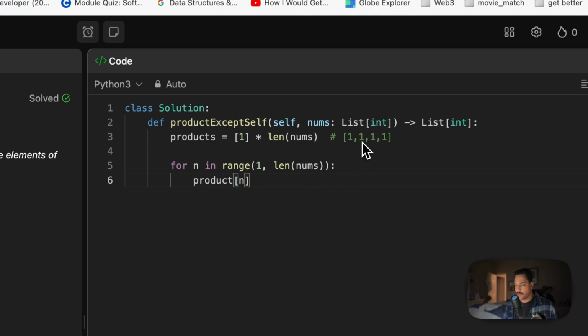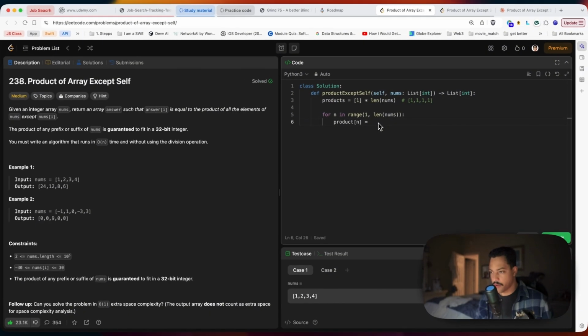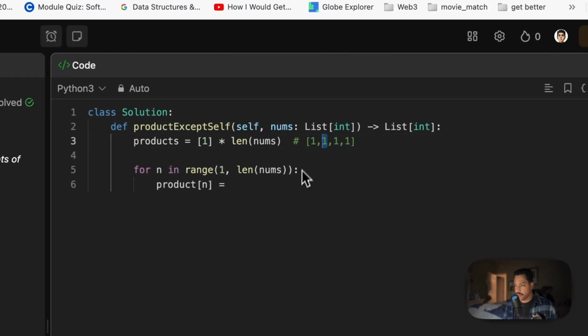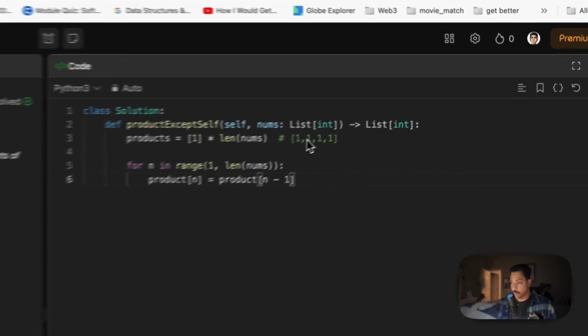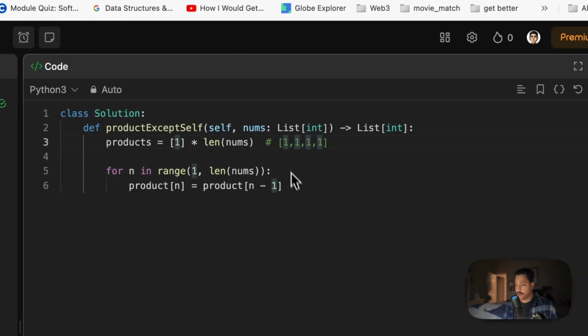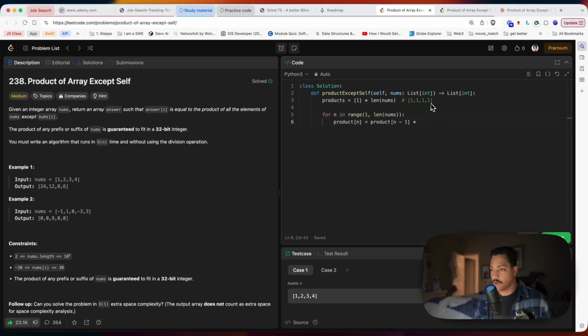Well, its prefix would be equal to the multiplication of the numbers before it. So what's the number before this number? It's whatever is towards its left. So we're going to say product at position n minus 1, right? We're iterating forwards. We're right here and we're saying, this number right here is going to be equal to this number times what? Well, we're looking at the product of that number in the array.